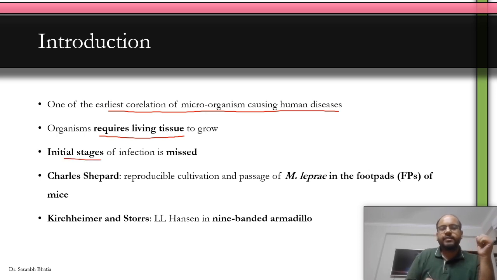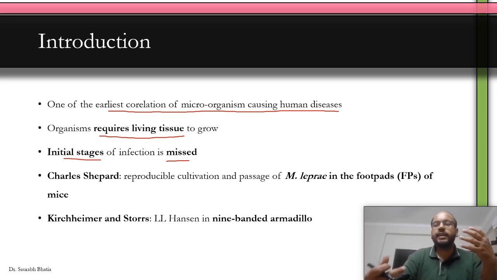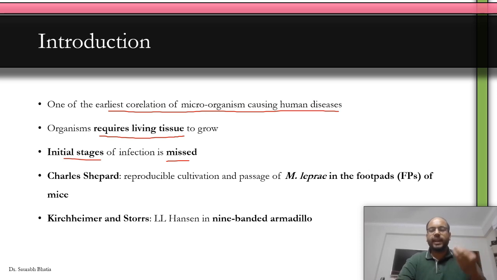Also, the initial stages of infection are missed. Remember, leprosy has a very long incubation period. A person might get infected and then develop the disease after multiple years. After many years, the disease becomes clinically apparent and you can diagnose leprosy. So, with that in mind, we should know what happens in the initial stages of infection. So, we need an animal model where we can infect or inoculate with M. leprae and see what happens in the initial stages of infection.